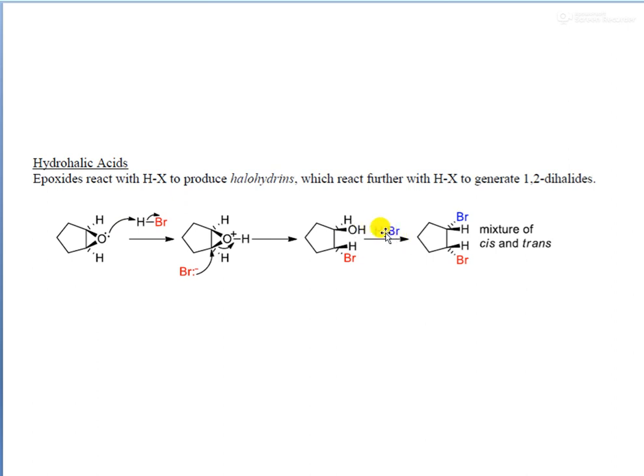So the Br will attack from the back side at the first carbon, the carbon where the OH group is substituted, and the OH group will leave. So we can see the product here.